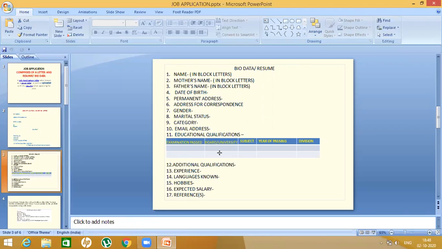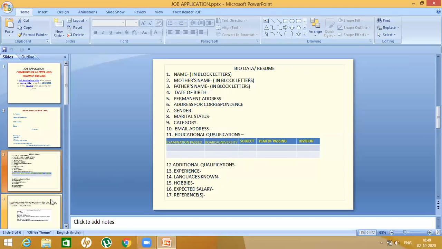In educational qualifications, you have to write number 1, the examination passed, from which board or university, then the subjects, and then the year of passing and the division. Then after the educational qualifications, next you come to the additional qualifications, and then the experience, languages known, hobbies, expected salary, and finally reference or references.